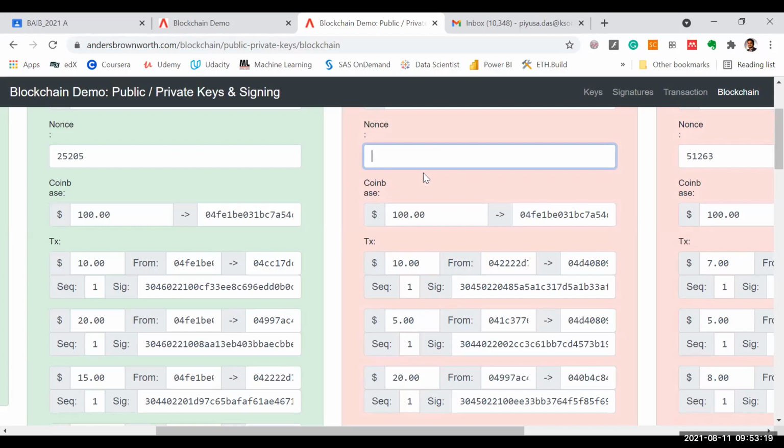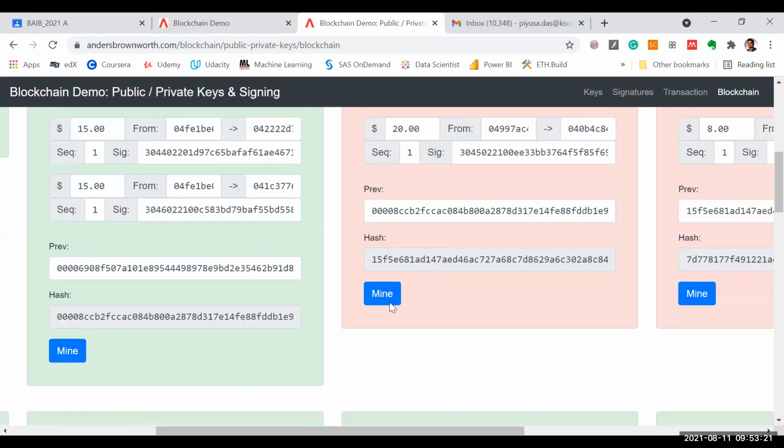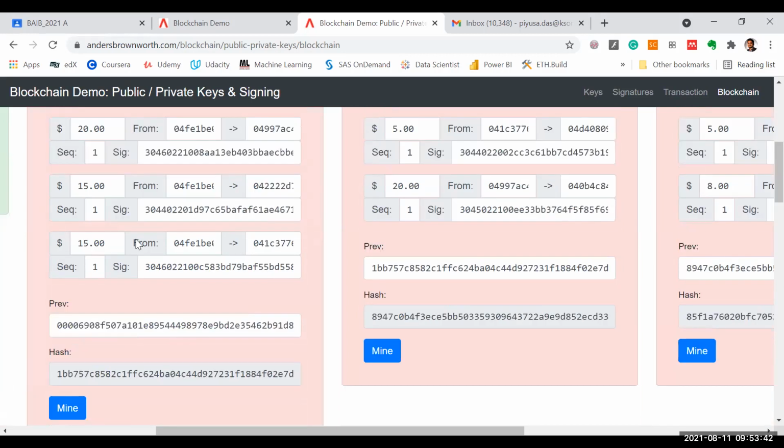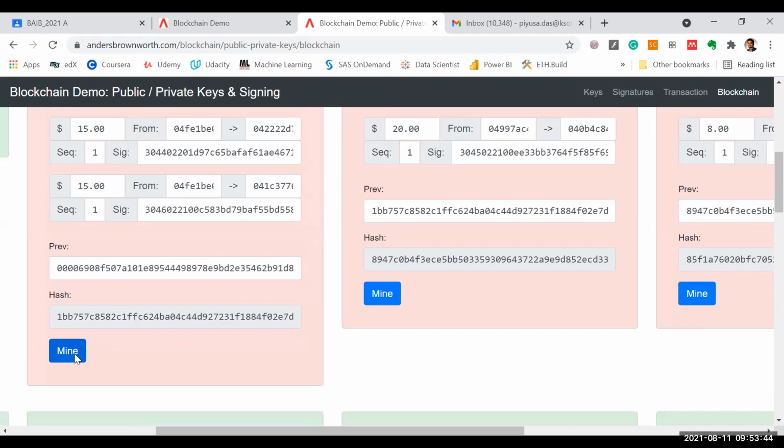So see what happens here. He has written a small code to mine, right? But what happens in a blockchain? That code you have to write as a miner. You have to create an algorithm which will be able to, because see, this right now. Do one thing. Here make some changes. $1,000. Mine.